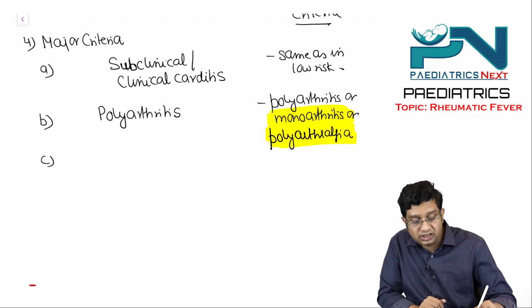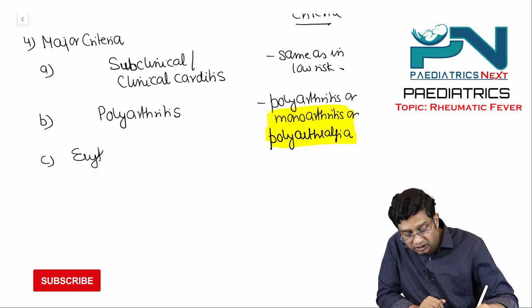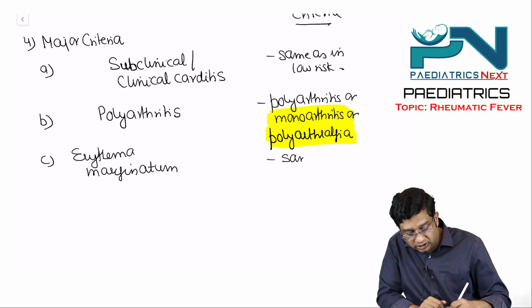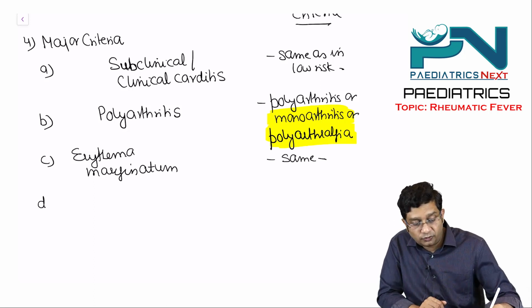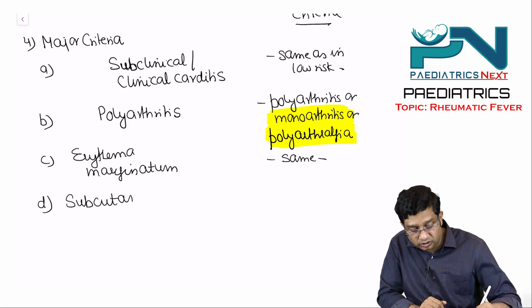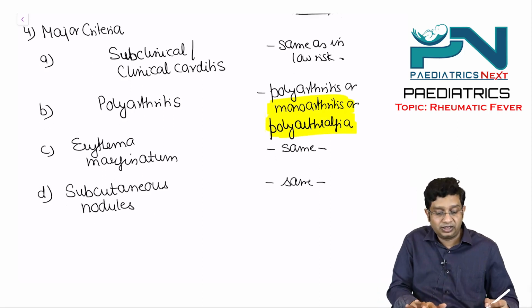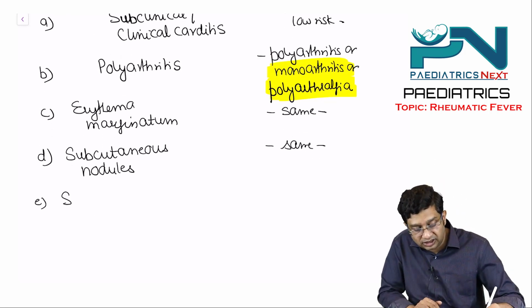Third major criterion is erythema marginatum. Here also it is same. Fourth criterion is the subcutaneous nodules. Here also it is same. And fifth criterion here is Sydenham's chorea.